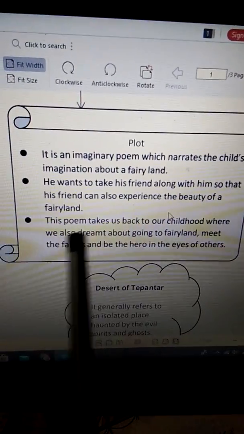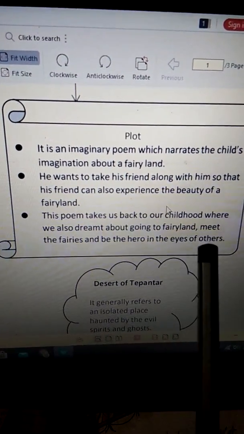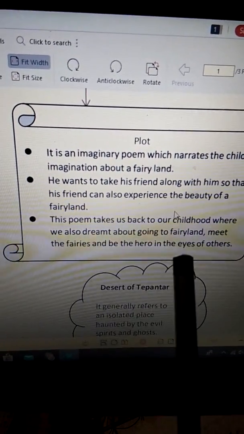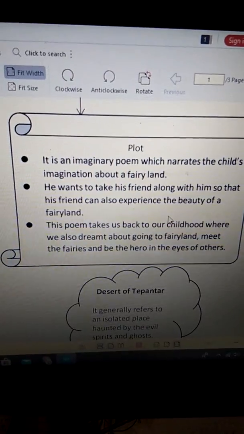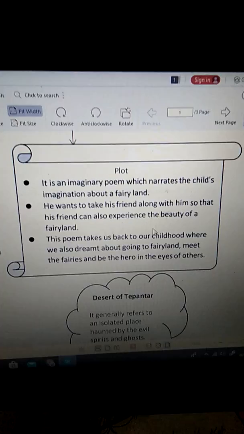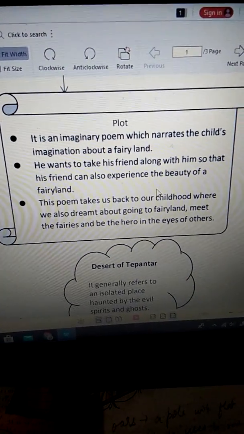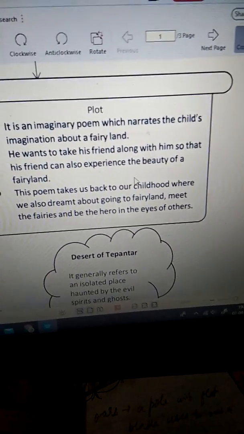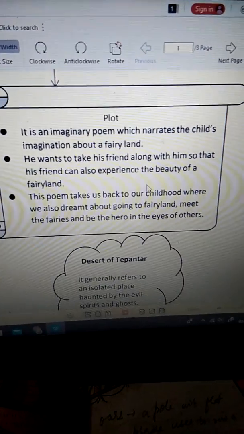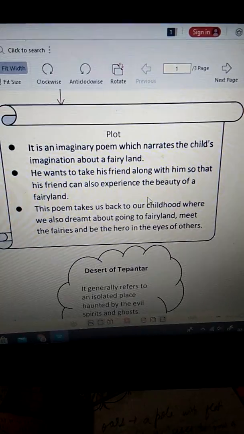Next, the poem takes us back to our childhood, where we also dreamt about going to fairyland, meet the fairies and be the hero in the eyes of others. So now, reading this poem, what can we conclude? We can say that we also once dreamt of going into the fairyland. Isn't it, children? Don't you all dream of going into the fairyland? When you see Cinderella, when you see Snow White, don't you feel like dressing up beautifully like Cinderella?